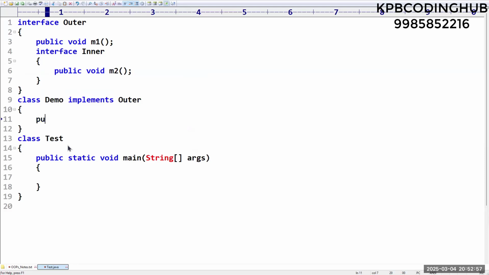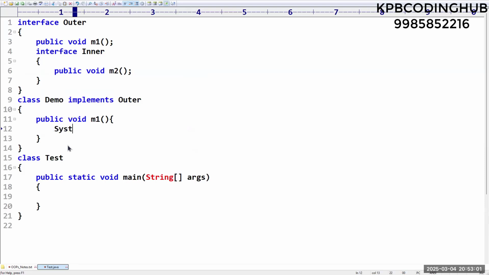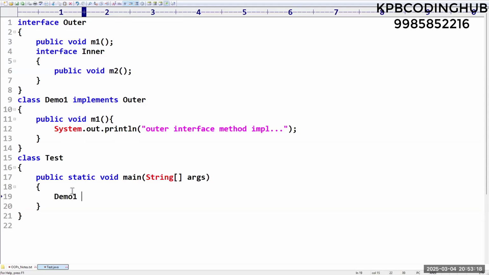So public void m1, and System.out.println I am printing "outer interface method implementation". Now let us consider it as Demo1. How to create the object? Demo1 d1 = new Demo1(). So by using that d1, we can call m1, right?